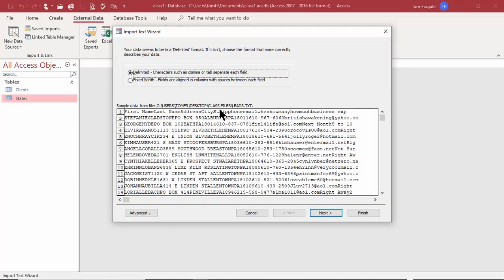Now, a text file has to be handled in a special way. It's either going to be delimited or fixed width. Delimited means there's a character between each field. Maybe it's a comma or a semicolon. And then fixed width is where the fields are always in the same location. And this one is delimited. So I'll pick on Next.